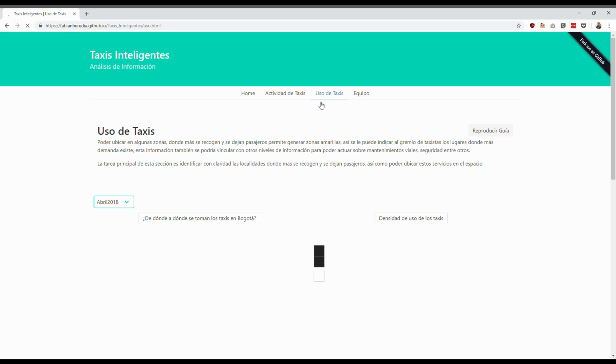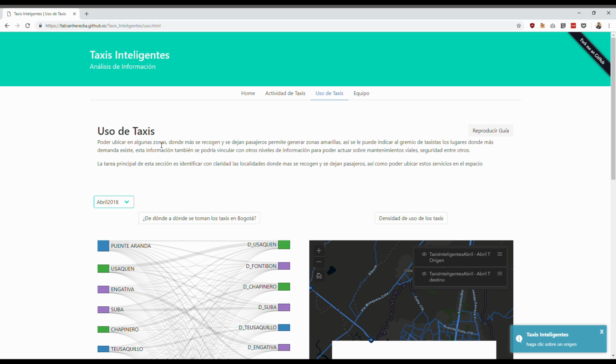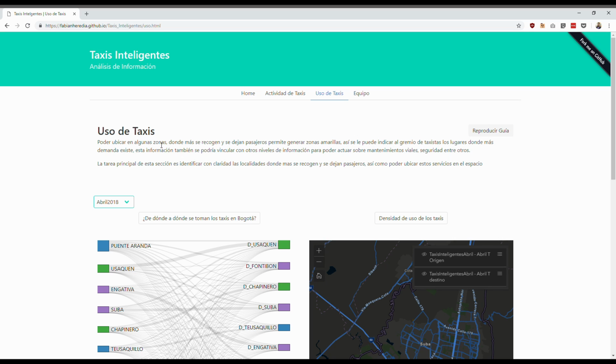The second section is about origin and destination points of taxi services. The data here corresponds to full month measurements of April and May 2018. The main task here is to determine the places where the most passengers are picked up and dropped off, and geographically locate these points as a side task.